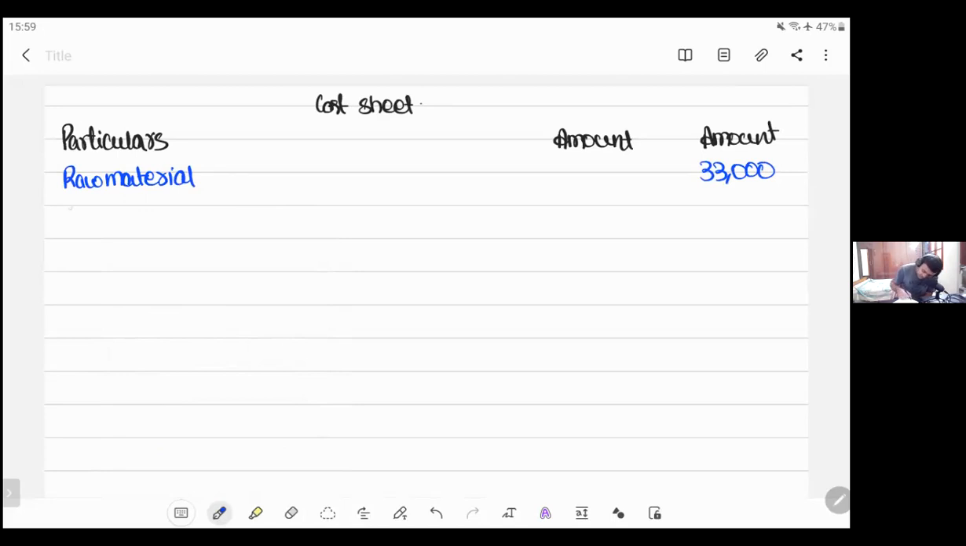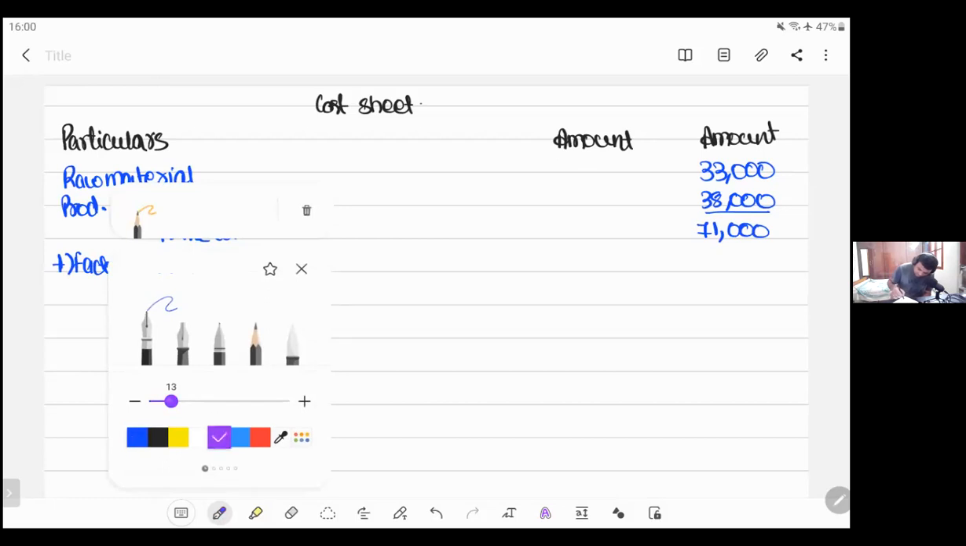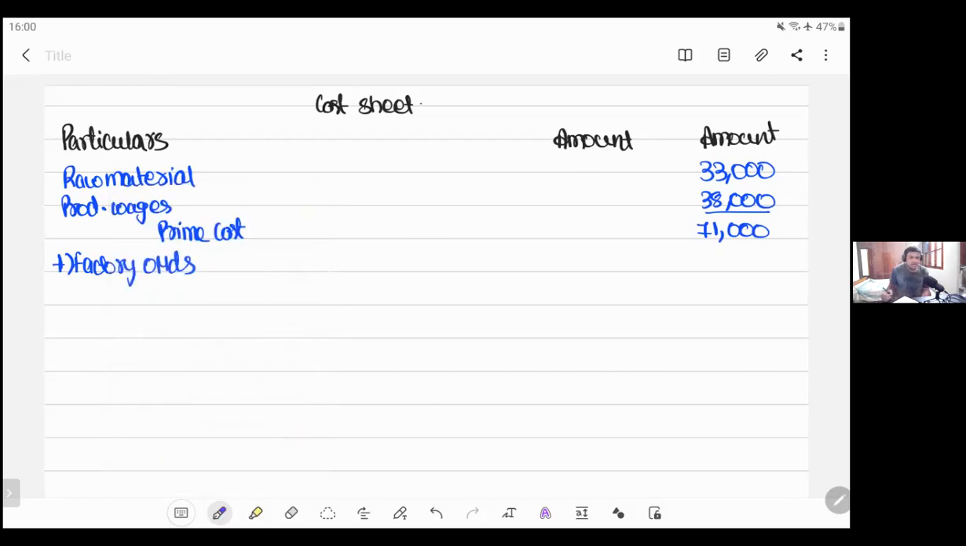Next we have productive wages, which is around 38,000. So you get something called prime cost, which is 71,000. Right? Now for this, let us add factory overheads. You have a very huge list of factory overheads, so let's go ahead and write the entire list.